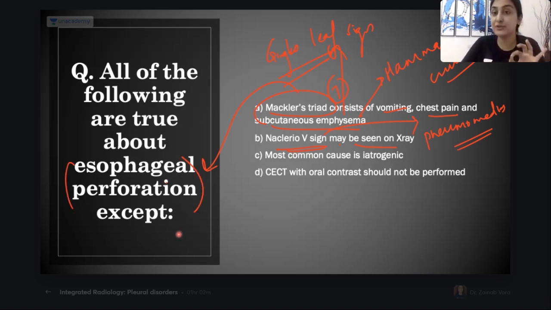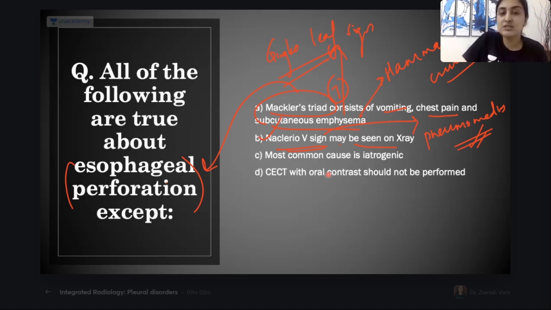Esophagus is a part of the posterior mediastinum. Do you agree? Whenever there is esophageal perforation, the air that we are swallowing will come out, correct? So there will be pneumomediastinum in esophageal perforation. Agreed? All of you are understanding. A lot of you marked this, so I hope it is now clear that it can be seen.